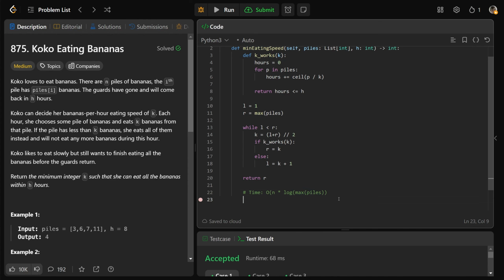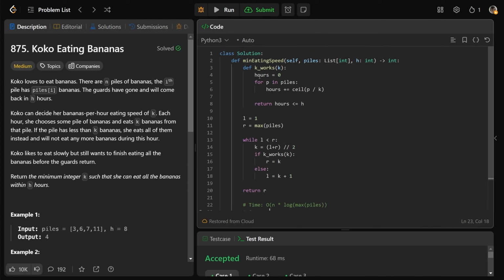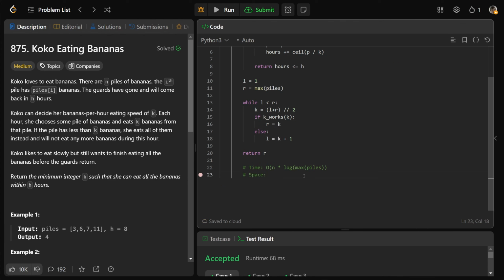Okay, and the space complexity here, well, let's see what we're storing. We're not really storing anything. We just have some variables. We're doing a loop. We are going through and binary searching. That doesn't use any space. So this is luckily a constant space solution.